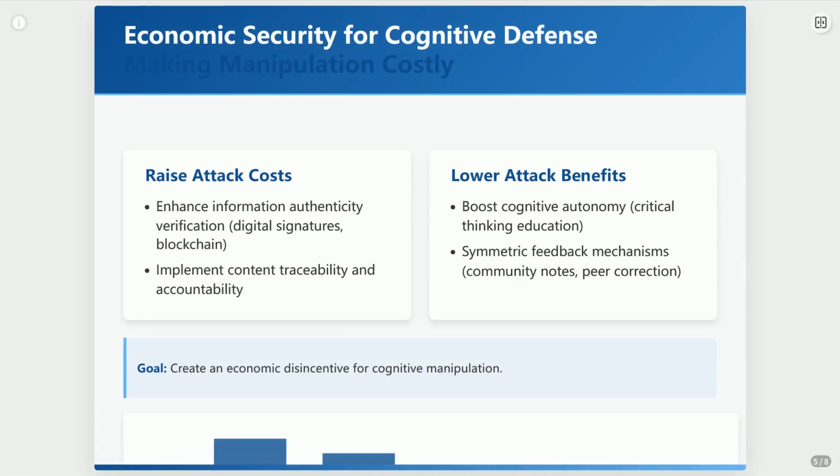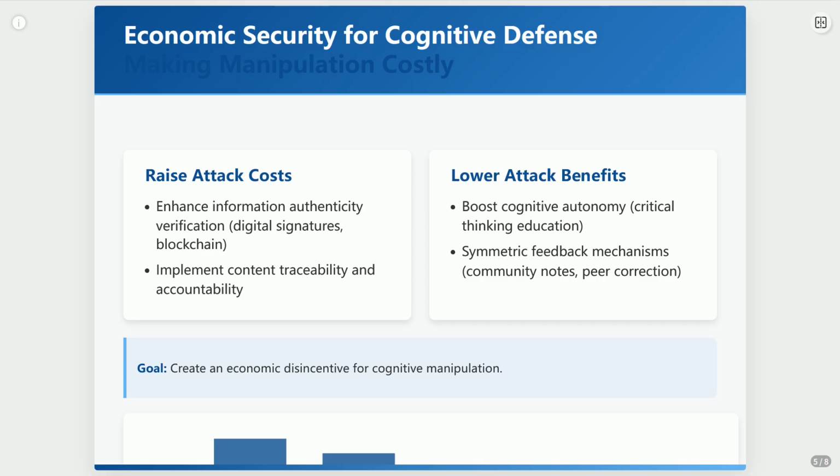Let's talk strategy. How do we make cognitive attacks less attractive? Enter security economics. The core idea: make the cost of attacking higher than the benefit. How? First, raise the cost. Use tech like digital signatures and blockchain to verify information authenticity. Make it traceable who spread what. Second, lower the benefit. Boost public cognitive autonomy. Teach people critical thinking, media literacy. Empower them to resist manipulation.